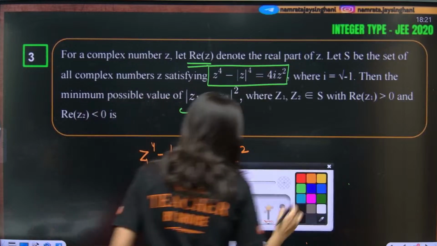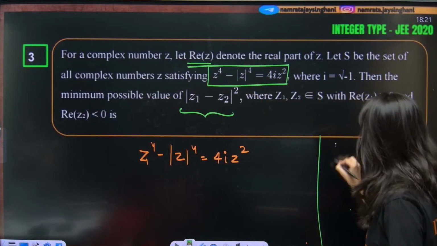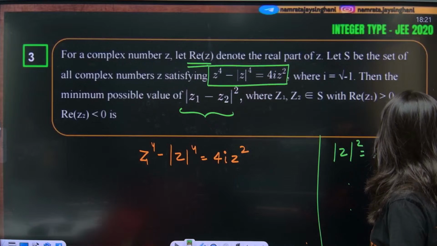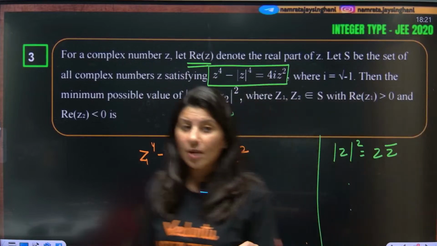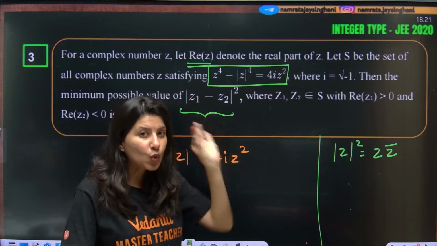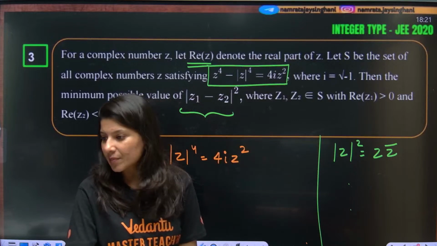Now, do you know this property? Mod Z square is equal to Z Z bar. How many of you are aware of this very, very critical, crucial property of complex numbers? In the chat box.